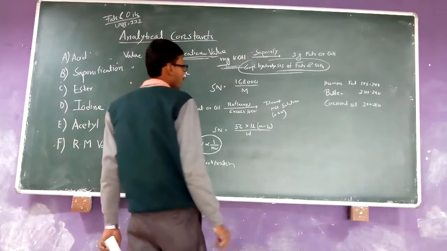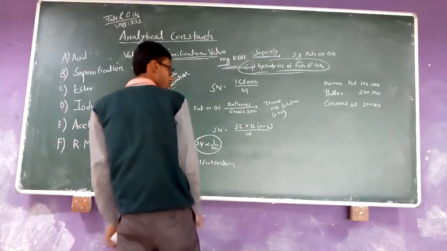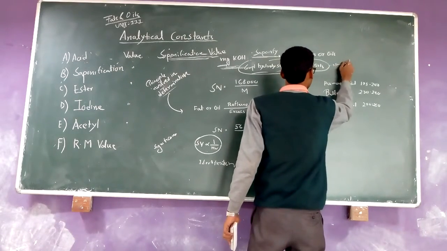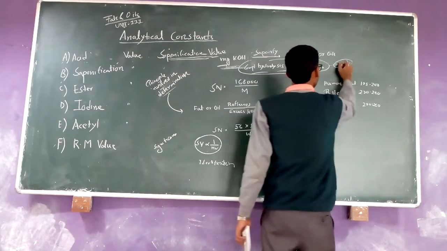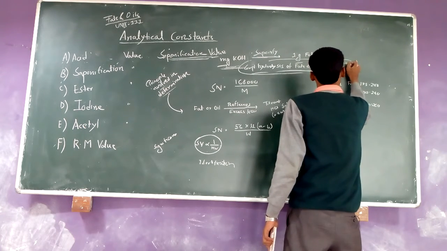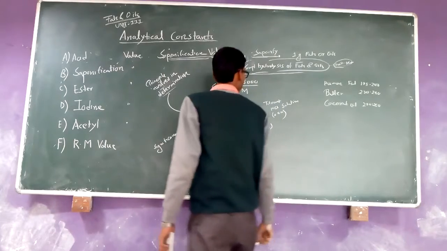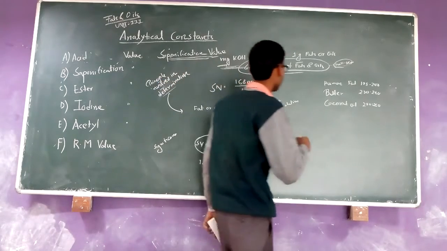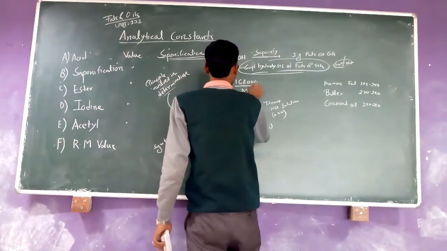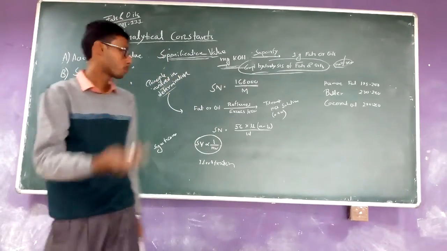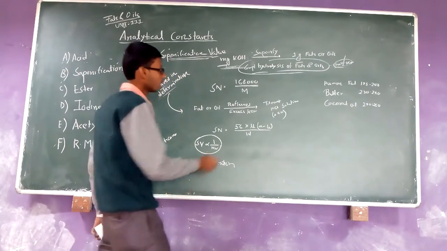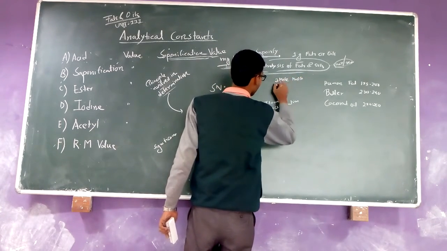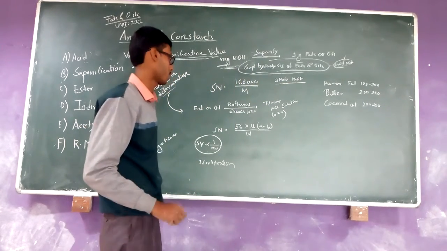So you can say that when I take 1 gram fats and oils, it must be treated with sodium hydroxide or potassium hydroxide for the soap formation, for full saponification. You know very well that for the complete forward reaction we need 3 moles of the sodium hydroxide, because one triglyceride contains 3 molecules of the fatty acid.